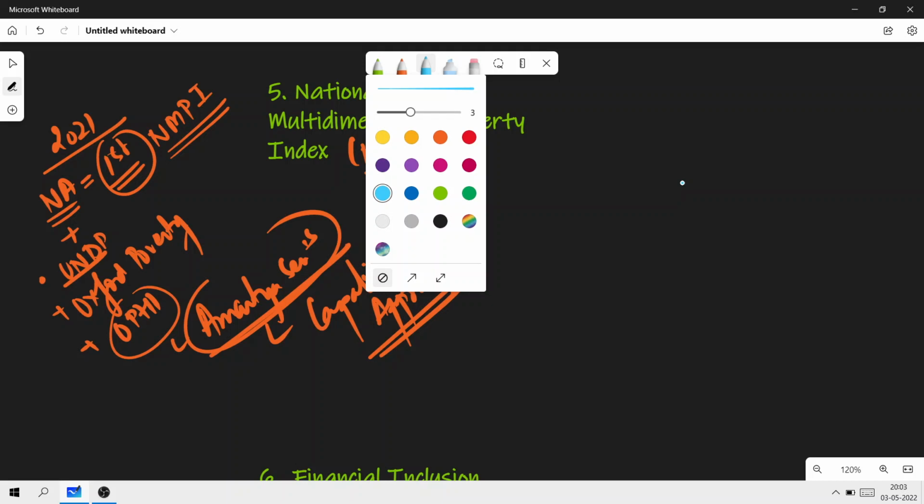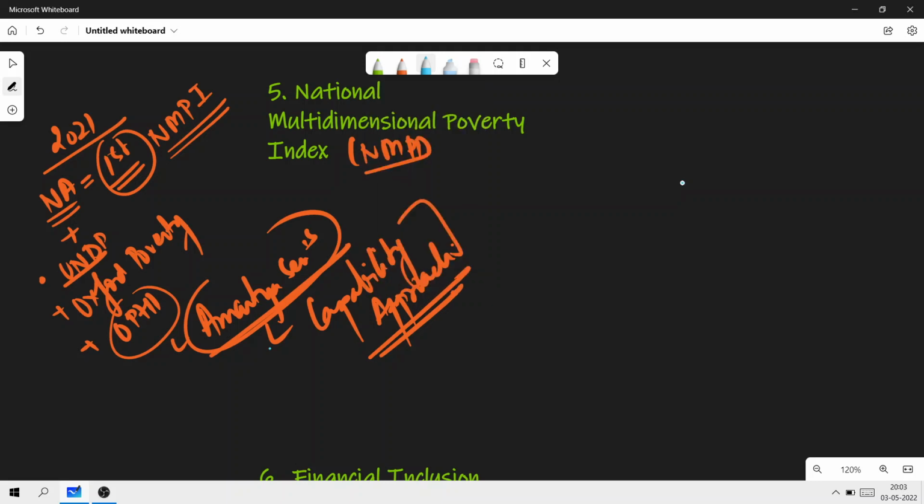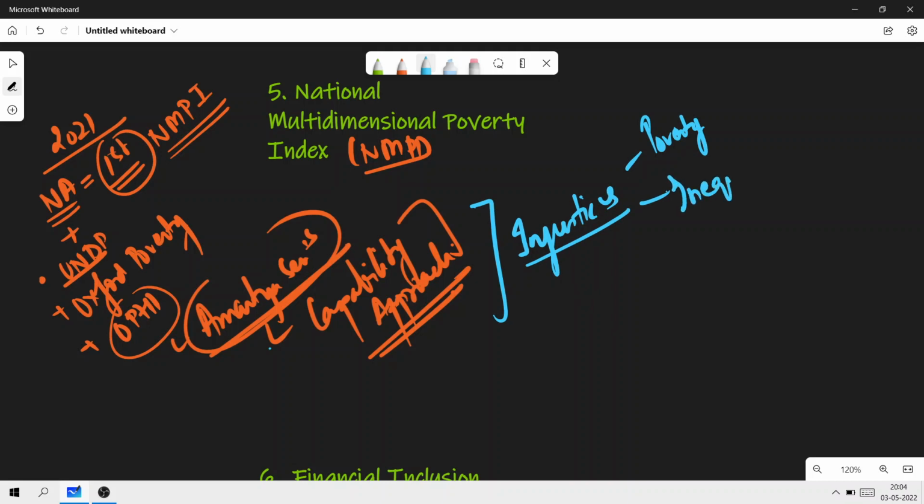This basically is discussing all the important ways of creating new tools and informing policies to reduce what? To reduce the injustices. And what sort of injustices are we talking about here? We're talking about poverty. Okay. We're talking about, let's say, inequality. So all of these are extensively discussed. So what is very important, you understand, this is by Niti Ayog in collaboration with UNDP, Oxford Poverty and Human Development Initiative. Very important. Okay.